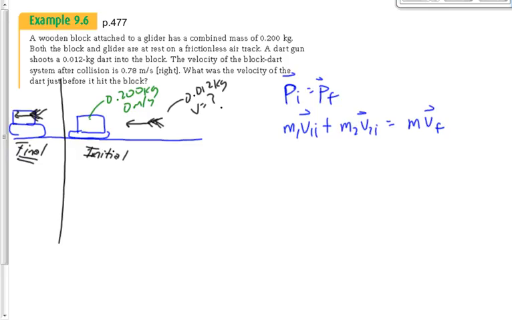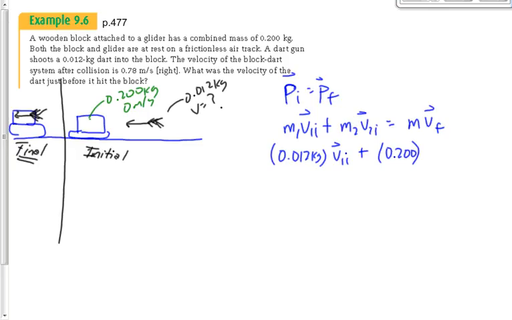Sometimes we might call it M12 to remind us that it's both of them combined, or we can just call it M. 2 objects before the collision takes place, 1 object after it takes place. 1 object is made up of the dart and the block and the glider. All right, M1 is 0.012 kilograms. V1I is, that's what we're looking for, right? The velocity of that dart before it hits. M2 is 0.200 kilograms, and V2I is 0.